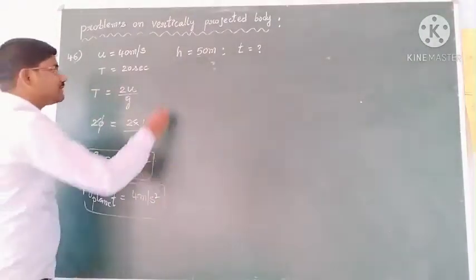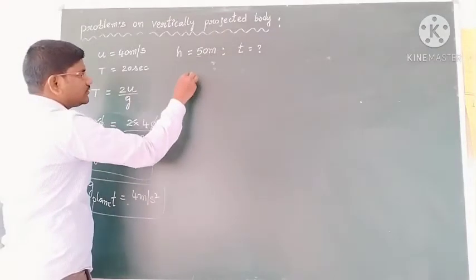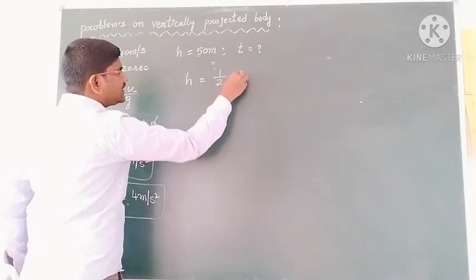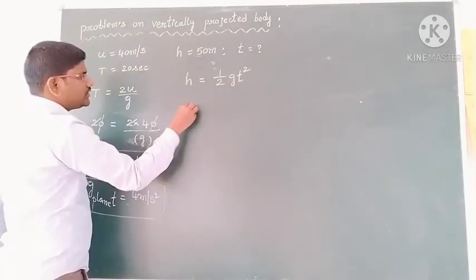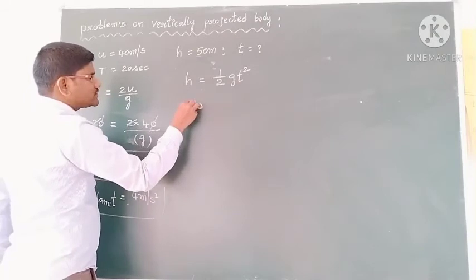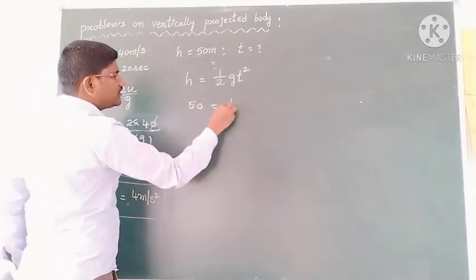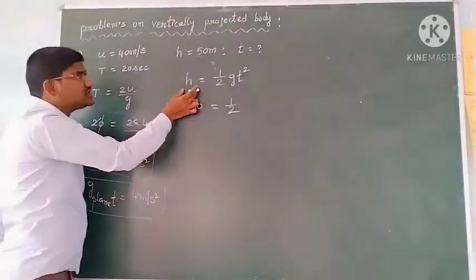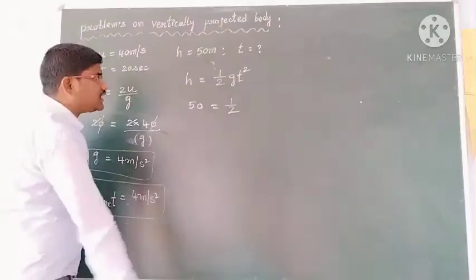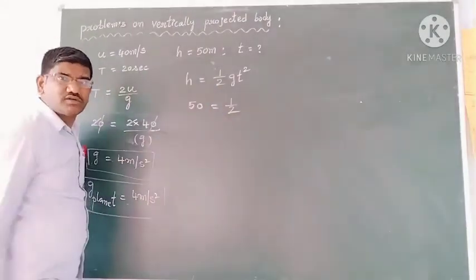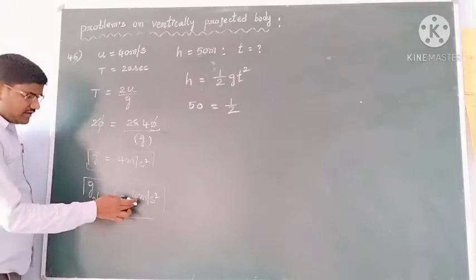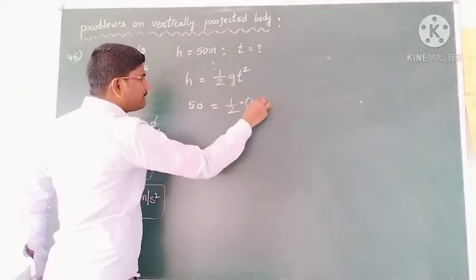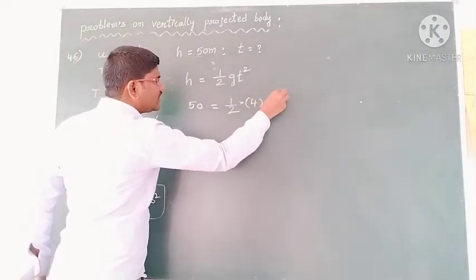Okay students, then use h is equal to half g t square. The h value is 50, since it is dropped from a height of 50 meters, and how much time it takes is the question. For a freely falling body, h is equal to half g t square, and the g value on the planet is 4. So 50 is equal to 1 by 2 into 4 into t square.